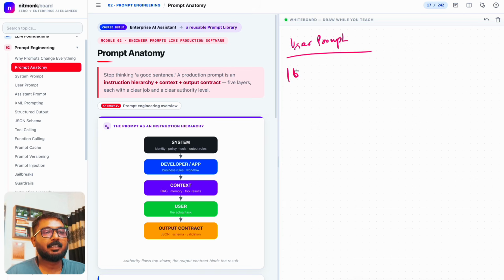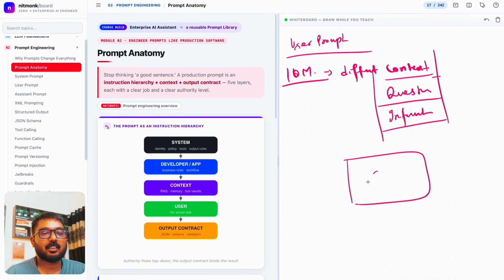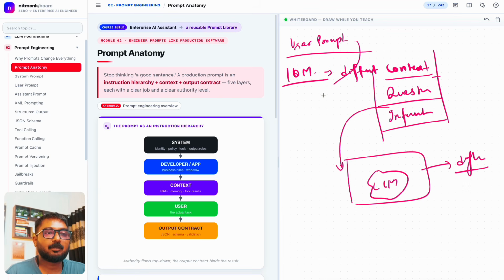As I told you, 10 million users, different context, different questions, different information about, let's say, username, their profile, their subscription. All things are different. Their questions could be different. Their context will be different, because as soon as the LLM uses the same instruction, it will produce a different output for different users, and that comes in the user prompt.